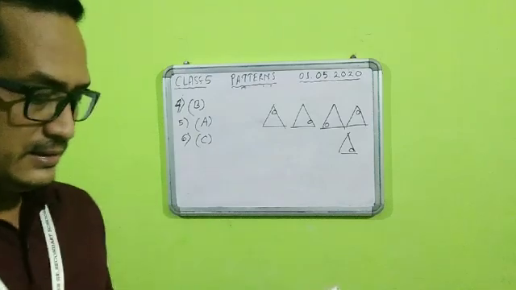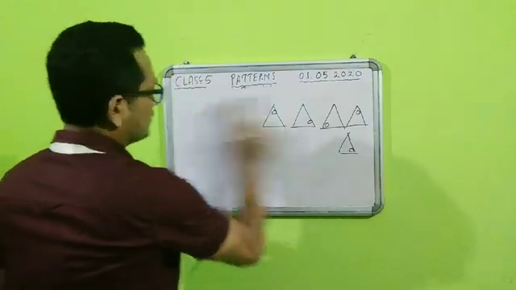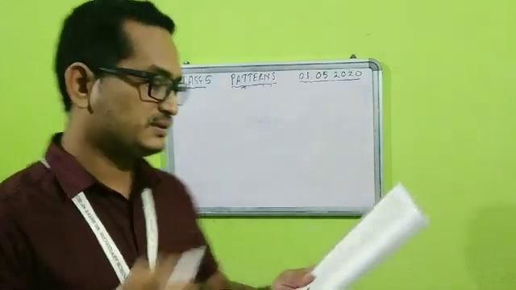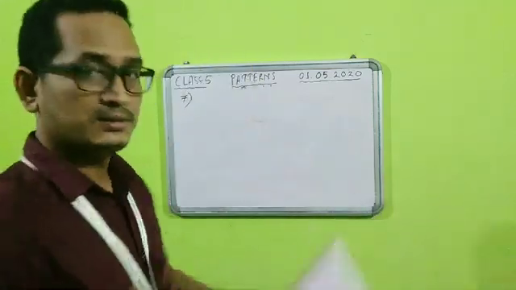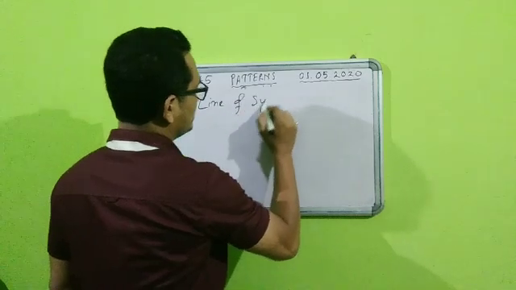Okay. Now next, number 7, fill in the blanks. Now fill in the blanks, students. Let us check that. Number 7. The line that divides a shape into symmetrical halves is called the, of course, line of symmetry.